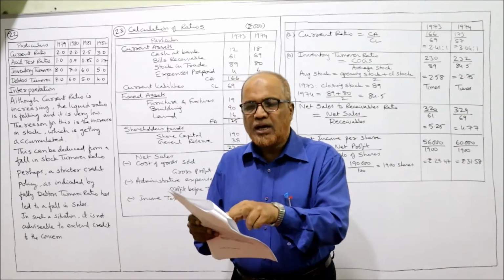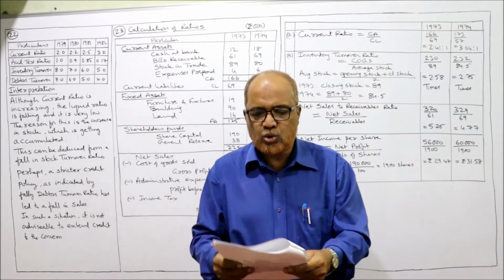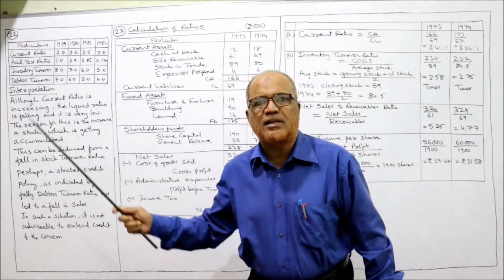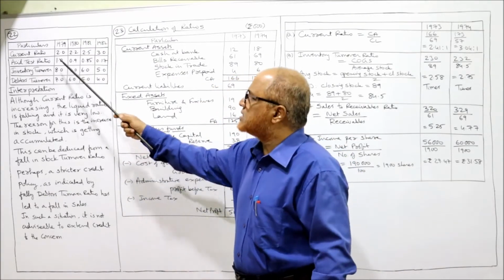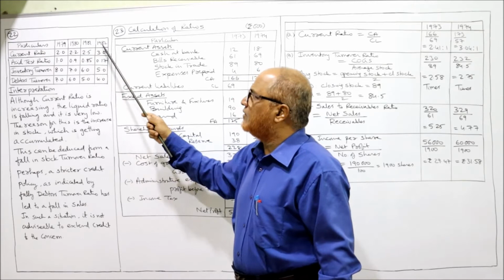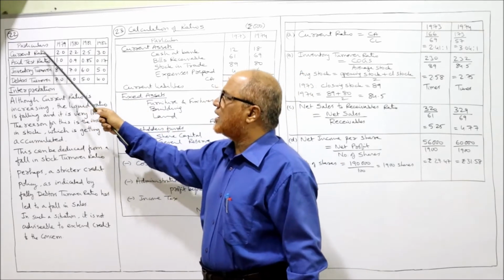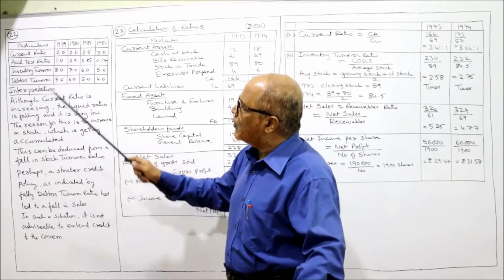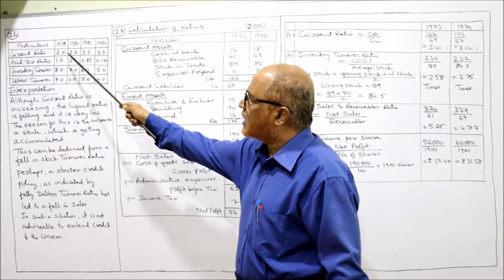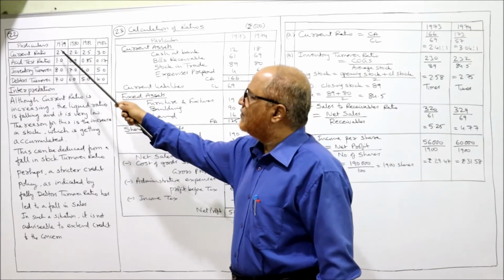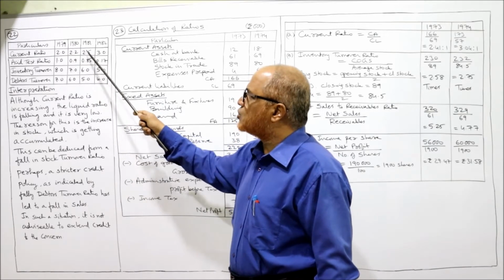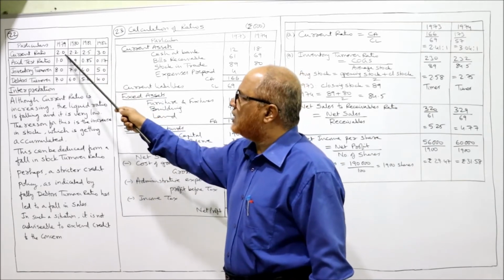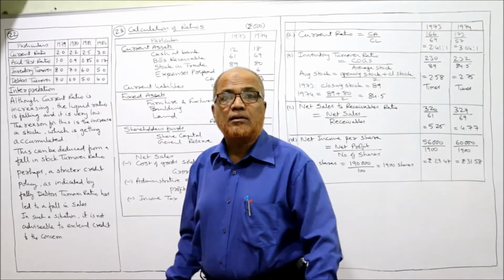So what are the ratios? Current ratio is given as 2, 2.2, 2.5, 3. I have represented it on the board also here. You can see 1979, 80, 81, 82. If you closely watch, the current ratio is increasing from 79 to 80, 80 to 81, 81 to 82, continuously increasing. It's a better sign.